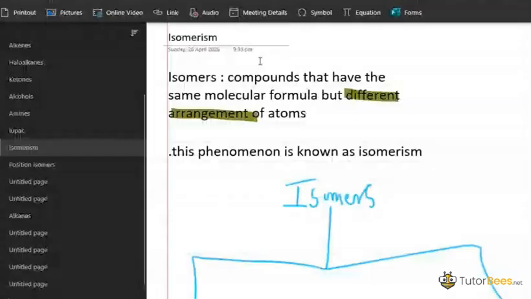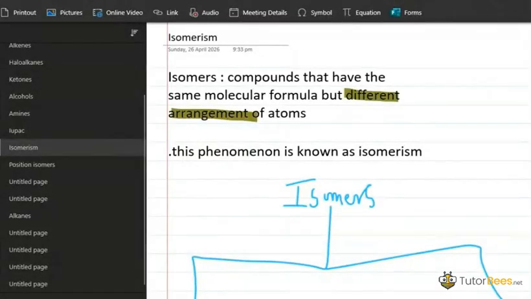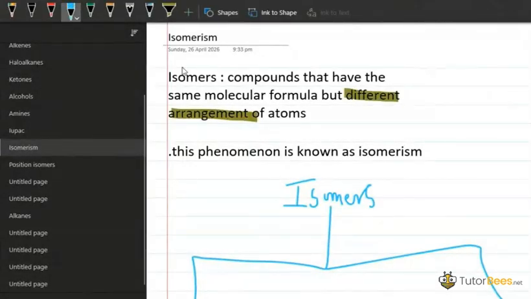Let's start with isomerism. So first we need to know about isomers. What are isomers? Iso means same, mers means part.